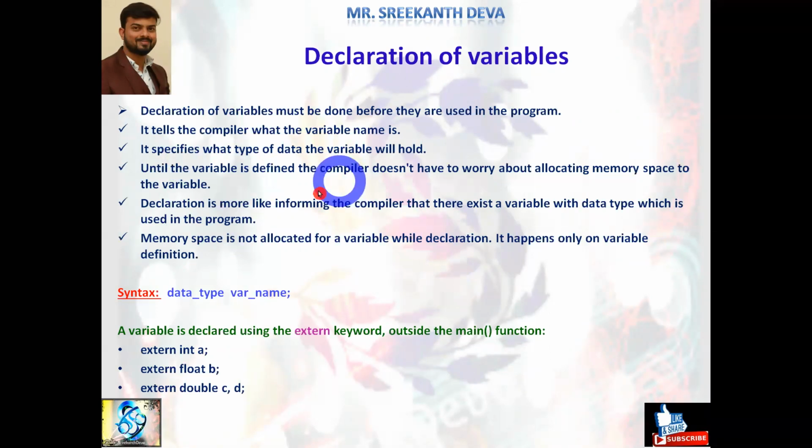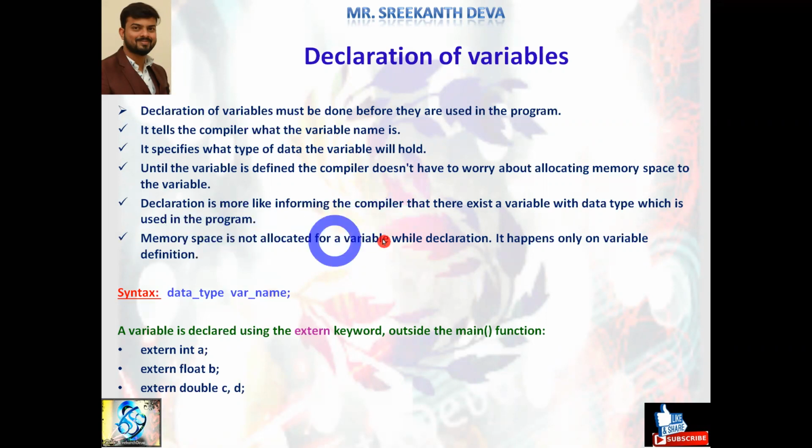Declaration of variables must be done before they are used in the program. Before using a variable in C programming, it must be declared initially. That is called the declaration section or declaration part. It tells the compiler what the variable name is. We are telling the compiler what variables we are going to use in the program. It specifies what type of data the variable will hold. Until the variable is defined, the compiler does not have to worry about allocating memory space to the variable.